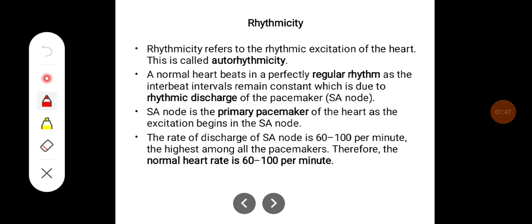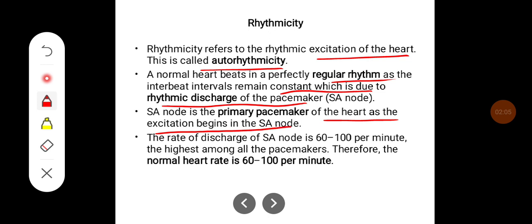Rhythmicity. Rhythmicity refers to rhythmic excitation of the heart. So this is called autorhythmicity. A normal heart beats in a perfectly regular rhythm as interbeat intervals remain constant, which is due to the rhythmic discharge of the pacemaker, that is the SA node. The SA node is the primary pacemaker of the heart as excitation begins in the SA node. The rate of discharge of the SA node is 60 to 100 per minute, the highest among all the pacemakers. Therefore, the normal heart rate is within the range of 60 to 100 beats per minute.